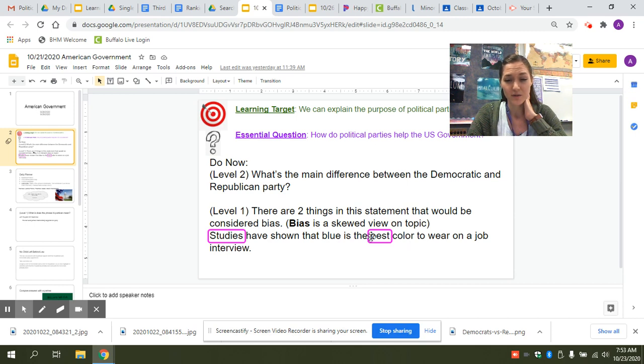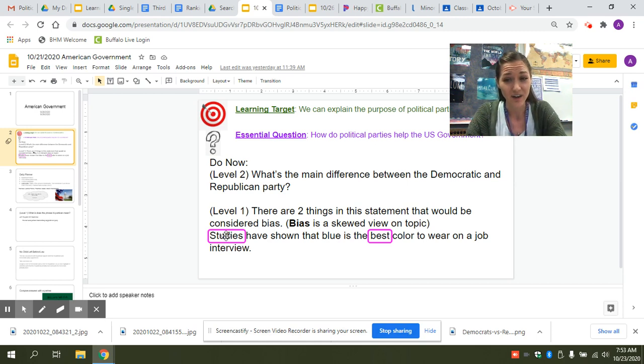Best is a good indicator that the statement is biased because it's kind of hard to measure best. Usually when we're talking about best, we're talking about opinions. Especially this one, it's hard to measure best when talking about colors. That's usually an opinion. So that's a big red flag keyword that it's biased.